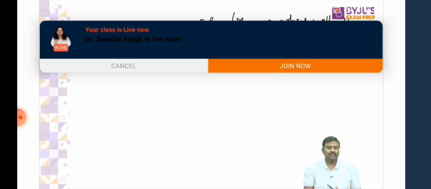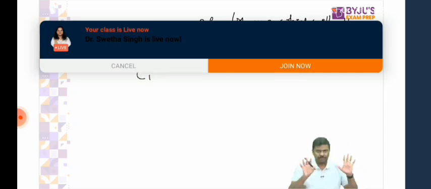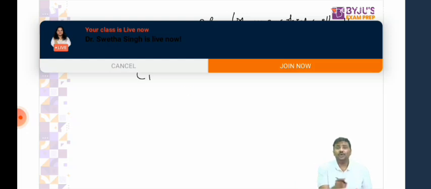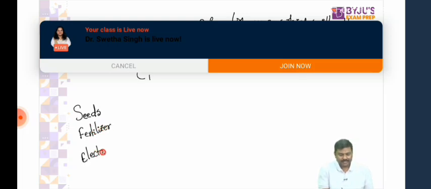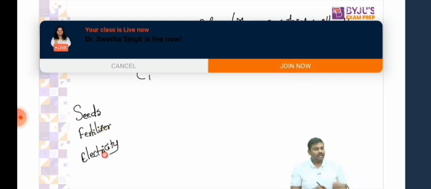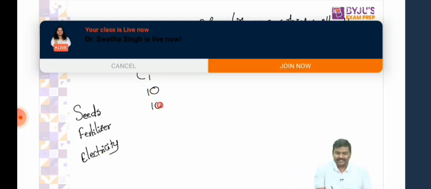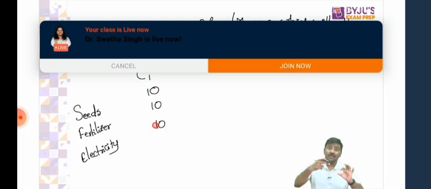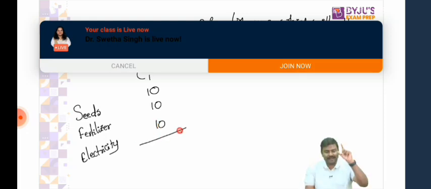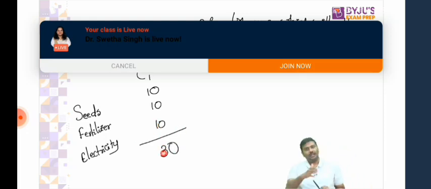How? Let me start. Imagine two countries, country 1 and country 2. The farmer is cultivating the same crop. Let's assume the same crop in both the countries. So what inputs will you require? You will require seeds, fertilizer, and electricity. I'm taking three simple examples. Let's say in country 1, the farmer will pay 10 rupees for each. Just a hypothetical calculation, understand the concept behind it. So for the cultivation of the crop in country 1, the farmer will spend how much? 30 rupees.